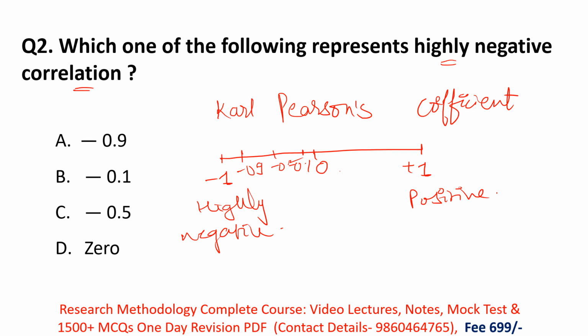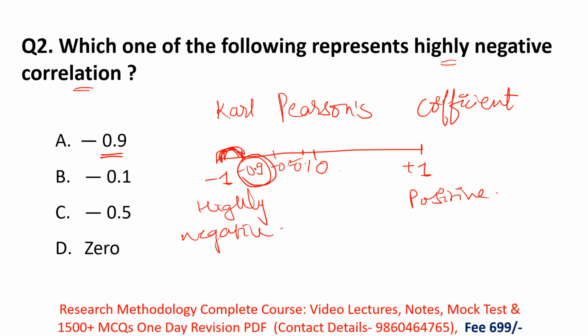So remember here, -1 and -0.9 are nearby values. Okay, -0.9 is the nearest value to -1 among these options. Okay, that's why here -0.9 represents a highly negative correlation between the variables.